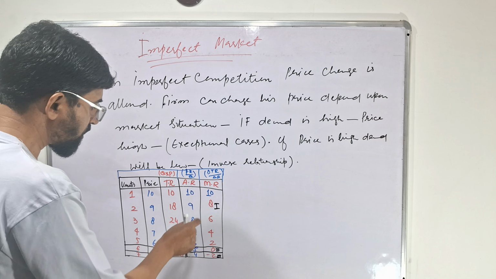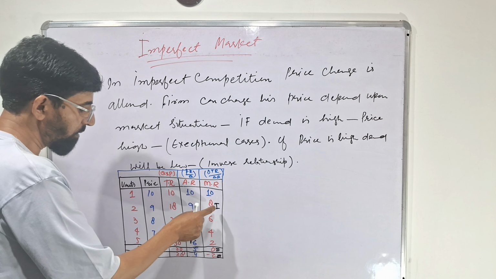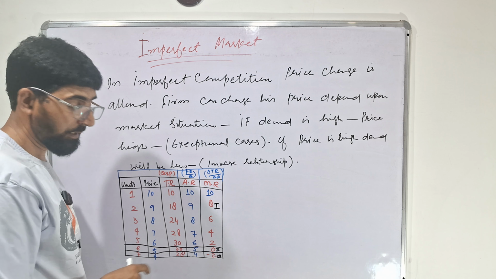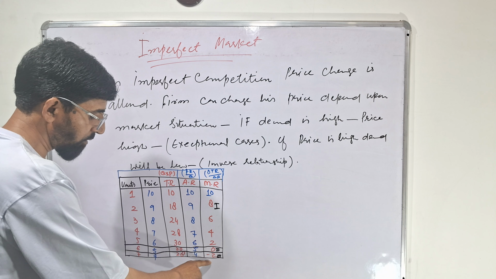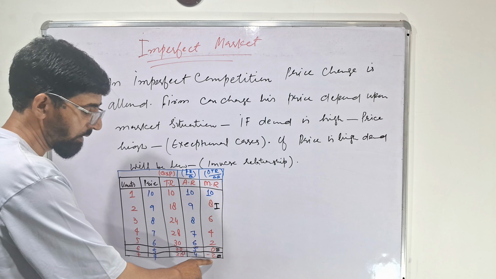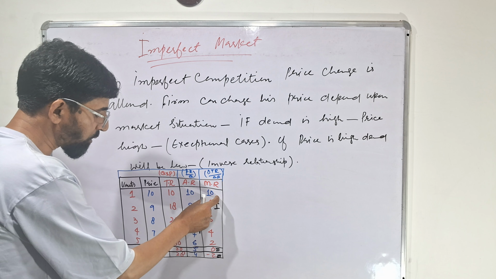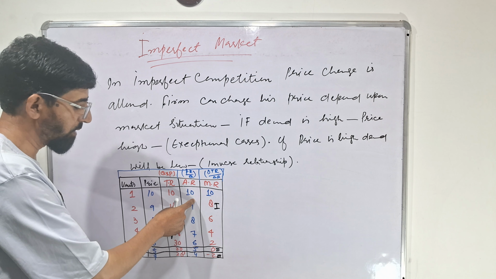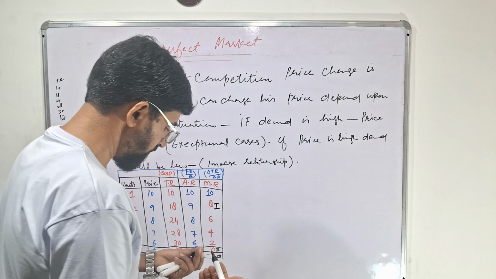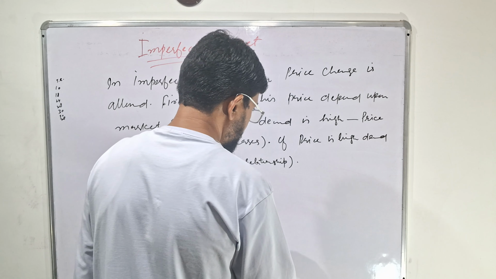You have to understand that the slope of marginal revenue will be more than the slope of average revenue. That is why marginal revenue will become negative, and it is declining twice as compared to the decline in average revenue. I will show it in the graph so that you can understand.